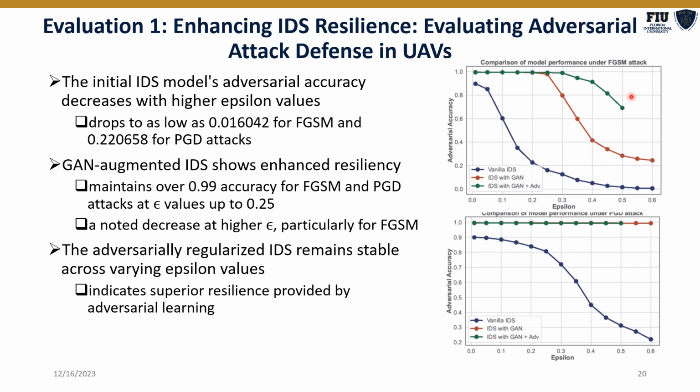As can be seen, under FGSM attacks, the GAN data along with the adversarial sample based IDS performs the best. For PGD attacks, both GAN data augmentation and GAN data augmentation including the adversarial samples as a regularizer improve the performance as compared to the original model.